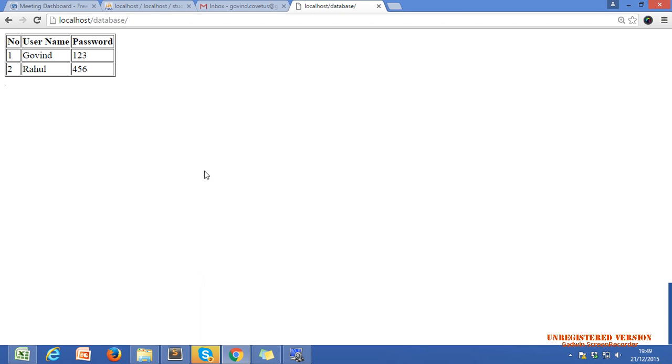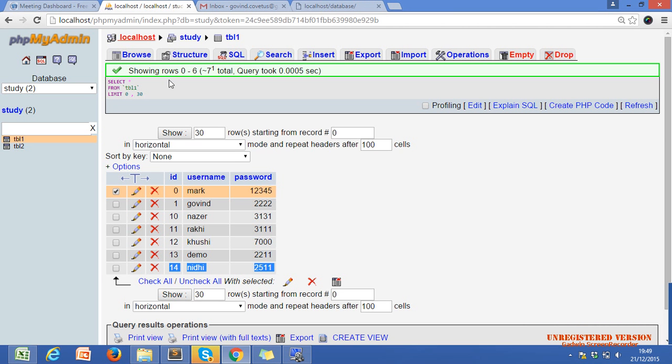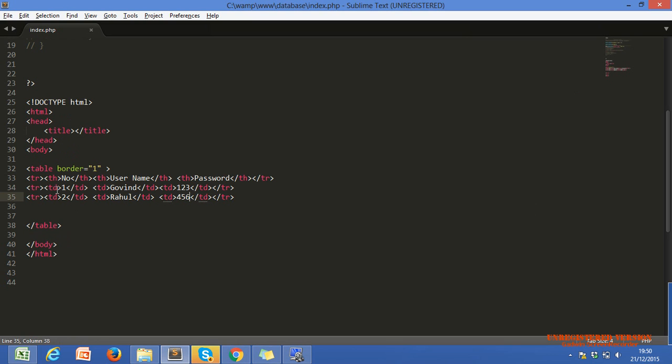Now we will see how to display this data, because we are getting the data in array format. We can't display it directly. If we directly echo it, it will come out in the array format. How do we display our data in a tabular manner? Let's see, with dynamic data. This is hard coded data, right, Nazar?